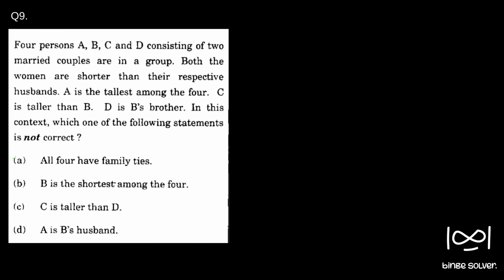Four persons A, B, C and D, consisting of 2 married couples, are in a group. So there are 2 married couples here. Both women are shorter than their respective husband. So I will just note down what is given: 2 married couples, husbands taller than wife.